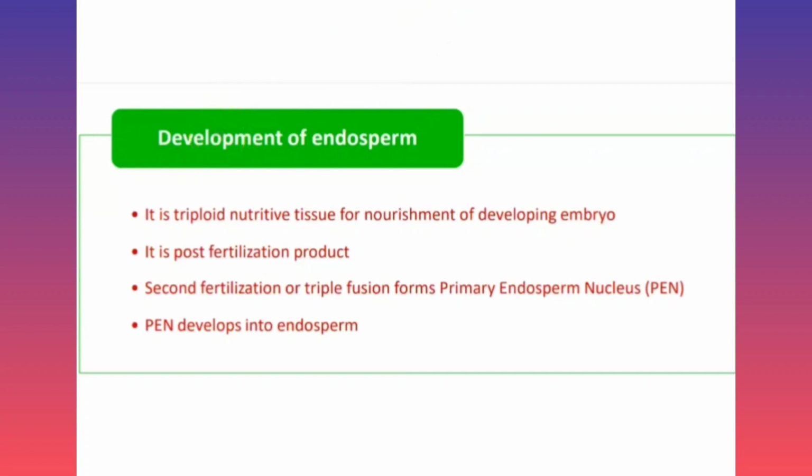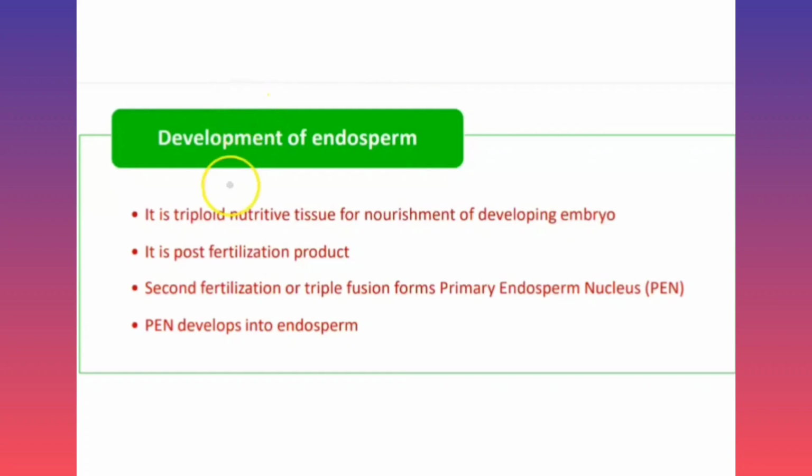We know that in the double fertilization, first fertilization occurs between male and female gamete, whereas the second fertilization occurs between the second male gamete and secondary nucleus.